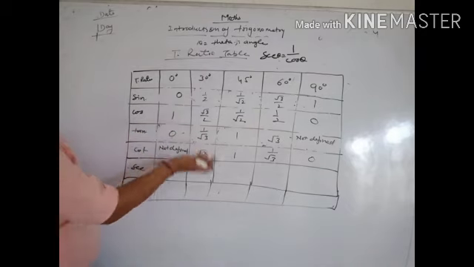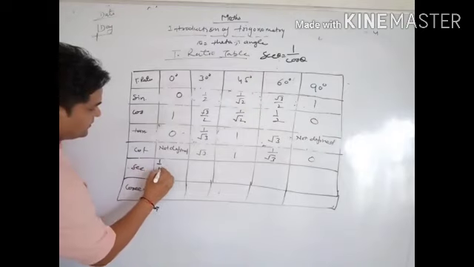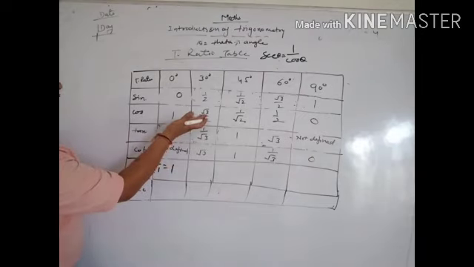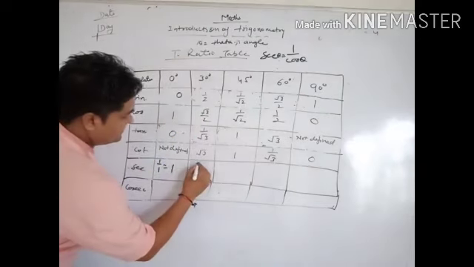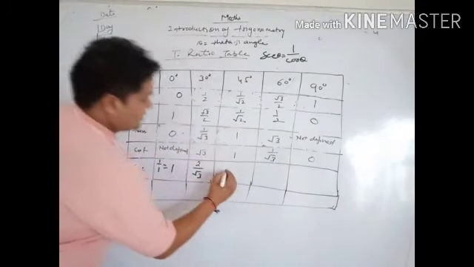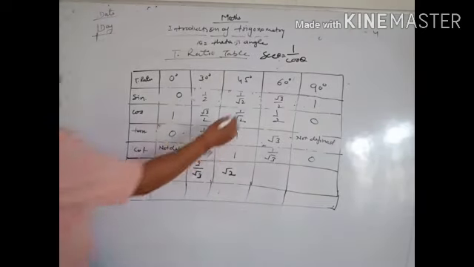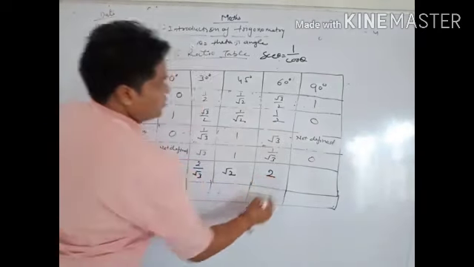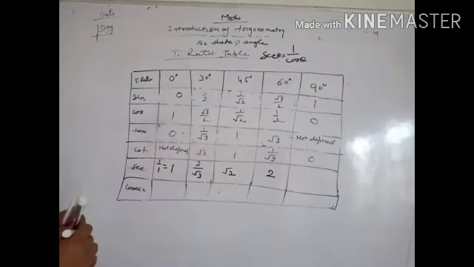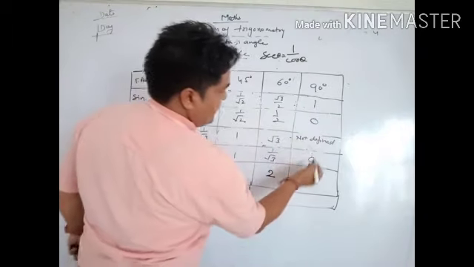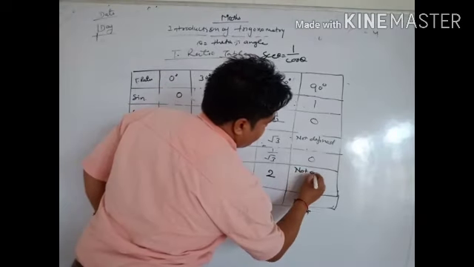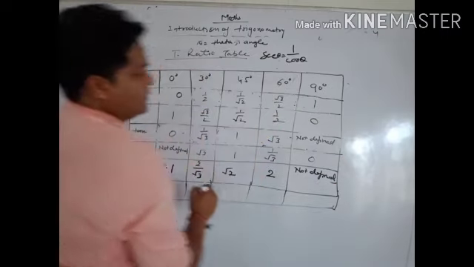So now reciprocal, opposite, so 1 by 1 equal to 1, 2 by root 3, reciprocal of root 3 by 2 is 2 by root 3, reciprocal of 1 by root 2 is root 2, 1 by 2 is 2, and 1 by 0 means not defined.